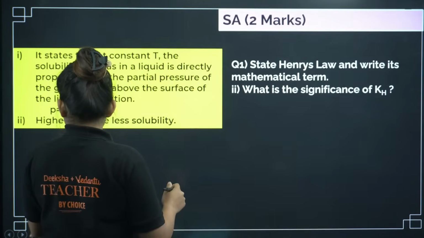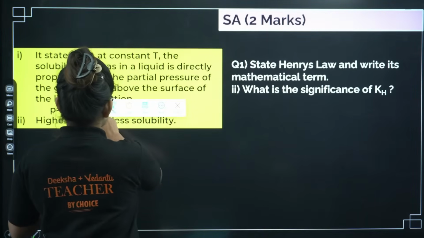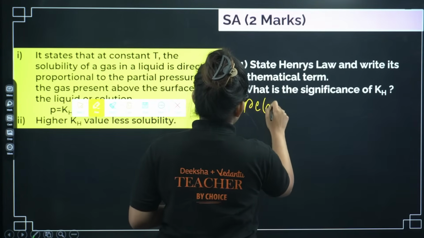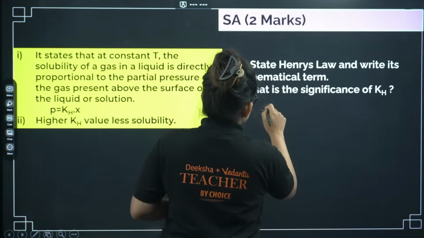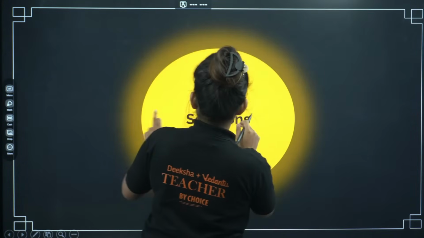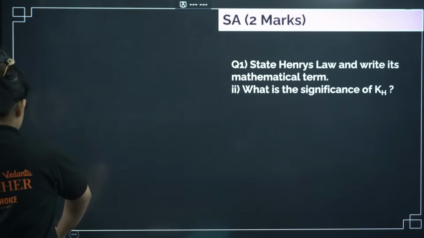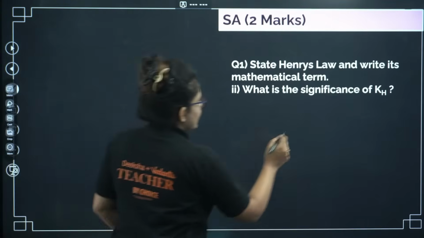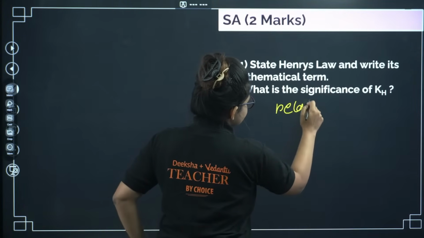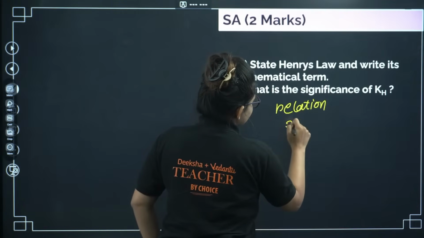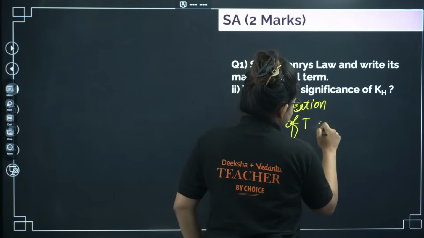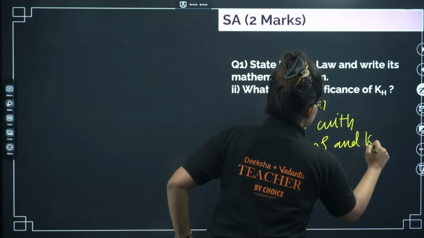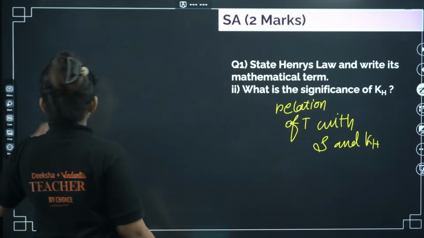The relation of temperature with solubility and KH is also super important.